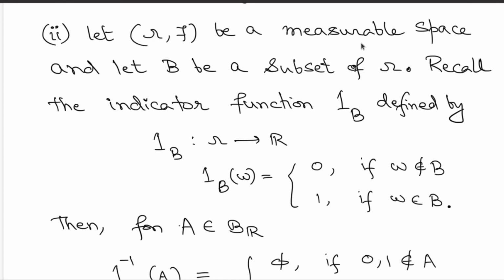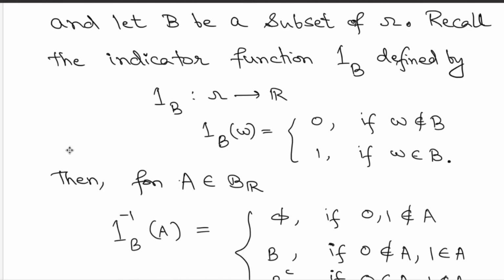So take a measurable space and choose some subset on the domain side. So B is a subset on the domain side. Let's take some arbitrary subset. It need not be in the sigma field script F. Alright. So now look at the indicator function. How is it defined? For all points in the domain, all you need to check is whether the point is in the set B or not. If it is there, you associate the value 1, otherwise you associate the value 0. It's simply a 0-1 valued function.